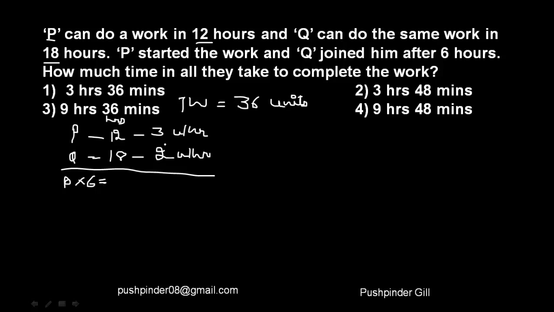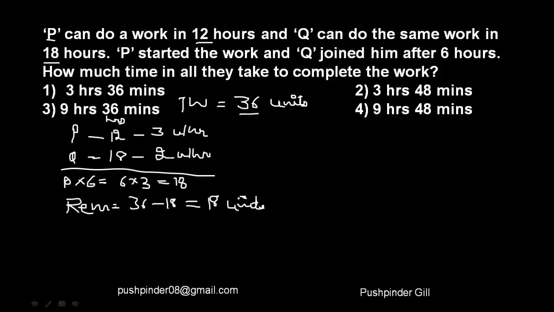For 6 hours, if P finishes 3 units per hour, he must be finishing 18 burgers. So 18 burgers are finished by P, and there were a total of 36 burgers. So we have to calculate how many remaining burgers there are. Out of 36 burgers, 18 burgers have been eaten. That means 18 burgers are remaining. So these are the number of units which are remaining, right?